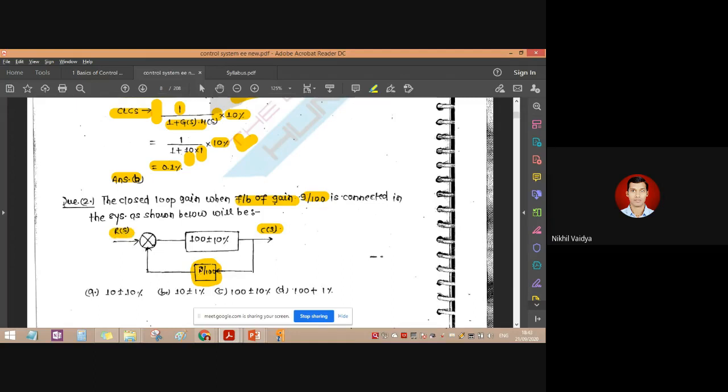So it is given here that 9 upon 100 is connected in the system as shown below. They are asking for the total closed loop gain of the system. We have to calculate the gain, and they have given us the tolerance also, plus minus 10%.